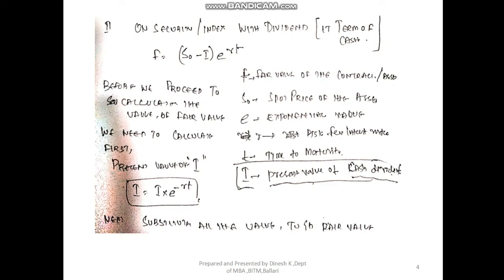So here T refers to the number of days or number of months within which we are going to receive the dividend. But if you look at the T with respect to the fair value, when we are calculating the fair value of the contract, the T refers to the contract expiry. In the present value of the dividend, the T refers to the number of days in which we are going to receive the dividend, fine. So once you get the present value of the dividend, substitute the value into the main formula, that is, fair value equals, open the bracket, S naught minus I, into e to the power of RT. Simplify first S naught minus I, whatever value you get, then simplify exponential to the power of R into T, and you will get the fair value of the contract.